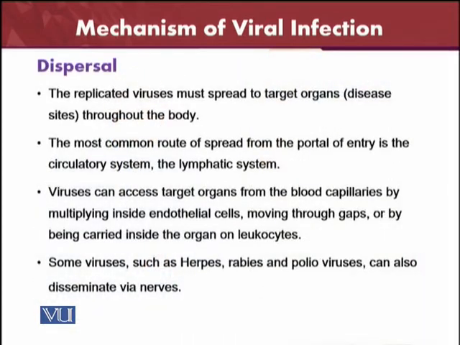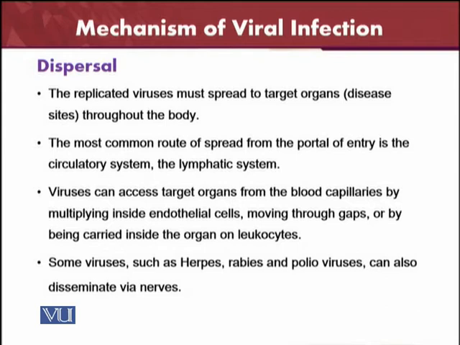So, dispersal of the virus. The replicated viruses must spread to the target organs, the disease sites throughout the body. The most common route of spread from the portal of entry is the circulatory system and the lymphatic system. Viruses can access the target organs from the blood capillaries by multiplying inside the endothelial cells, then moving through the gaps and being carried inside the organs or the leukocytes. This is a very important part of the dispersal of viruses to different body fluids.